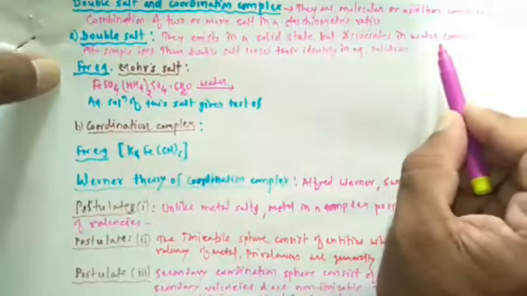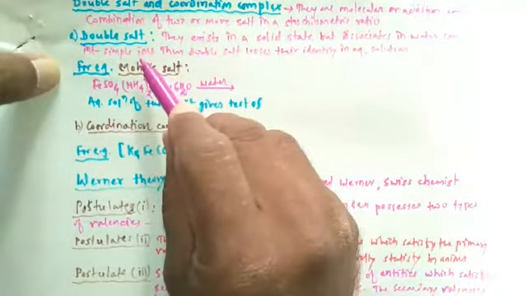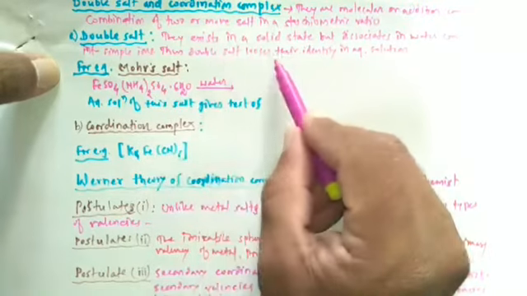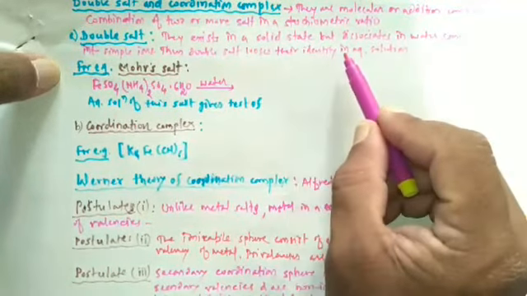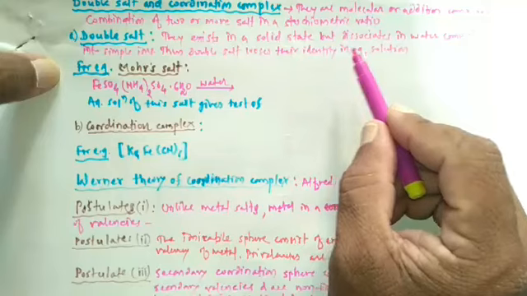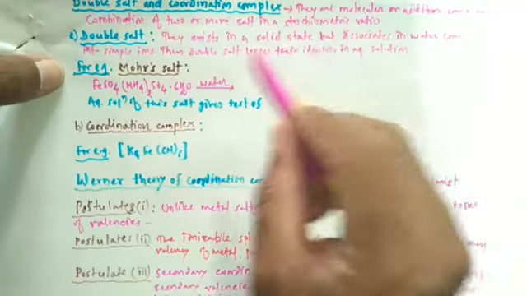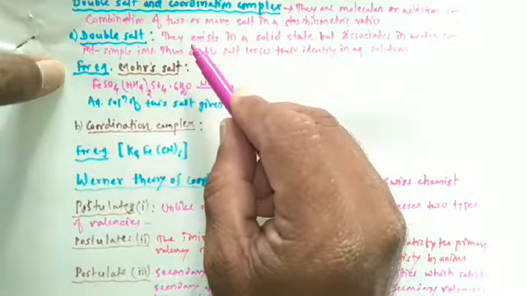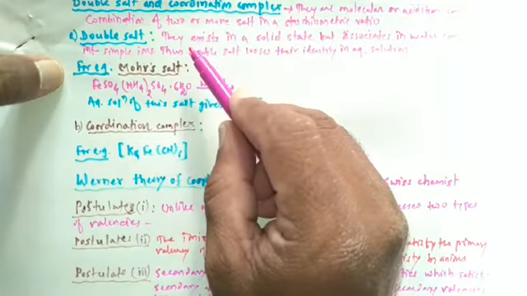Double salt dissociates in water completely into simple ion. Therefore, double salt loses their identity in the aqueous solution. To understand this, let's study one example.